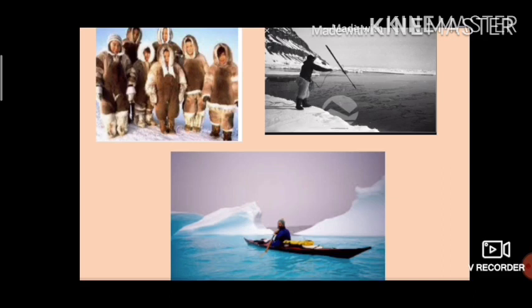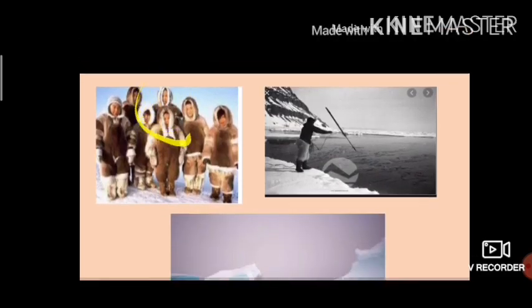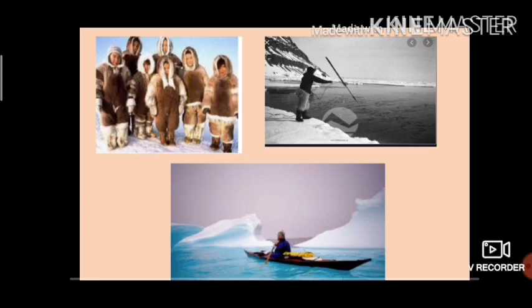They provide meat to eat, and their skins are afterward used for making clothes, boats or tents. Did you know the meaning of Eskimo? The meaning of Eskimo is eater of raw flesh.